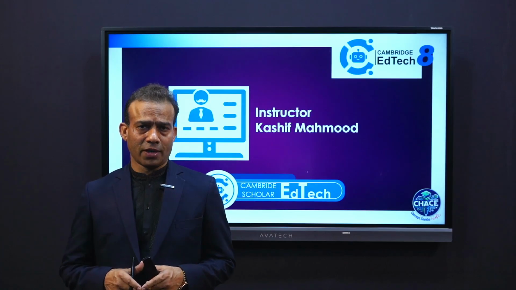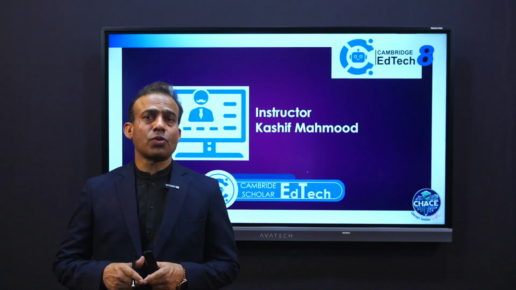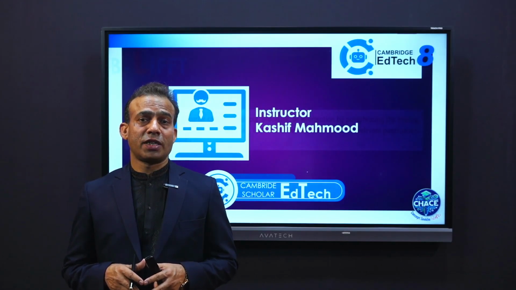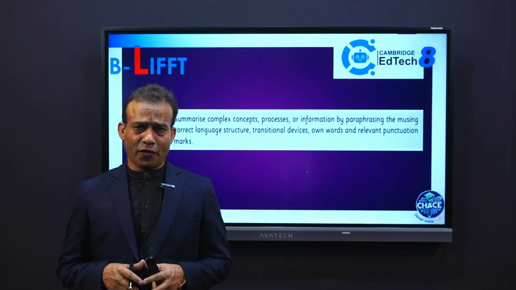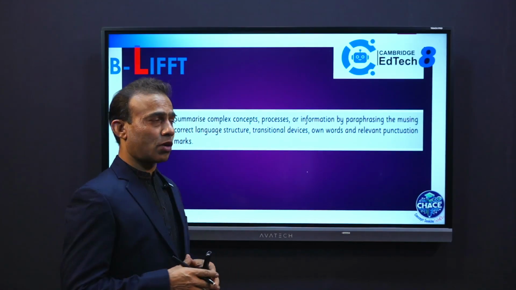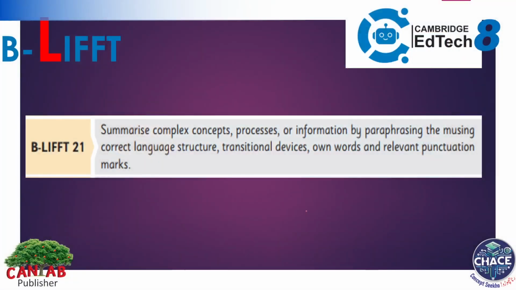You know very well, we have started unit number 3, and today we are going to do B lift number 21. So, move to B lift number 21 and try to understand what the B lift is about. Summarize means make simple. Complex means difficult.